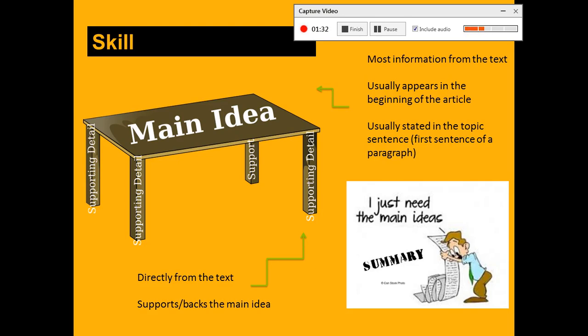For supporting details, we know that supporting details come directly from the text. So that means that they should be in quotation marks. Directly from the text is supporting details. And these literally support or back the main idea. And then lastly, summary is just putting all those main ideas and supporting details together in a nice little paragraph. That's the summary. So again, make sure you have these down in your guided notes. This should be a refresher, so it should be real quick and easy.